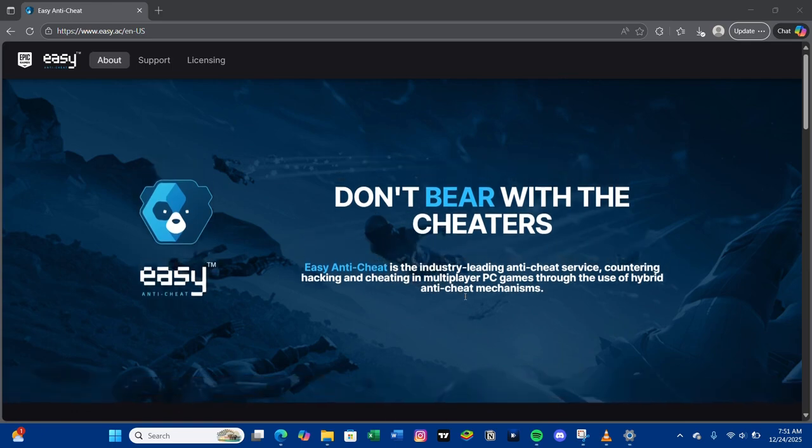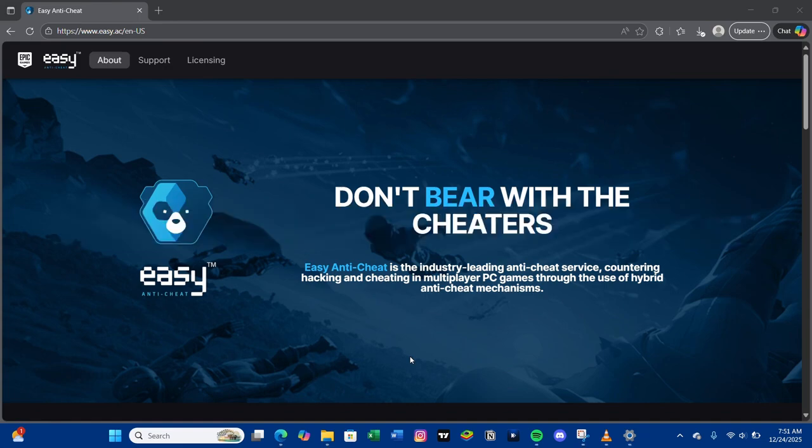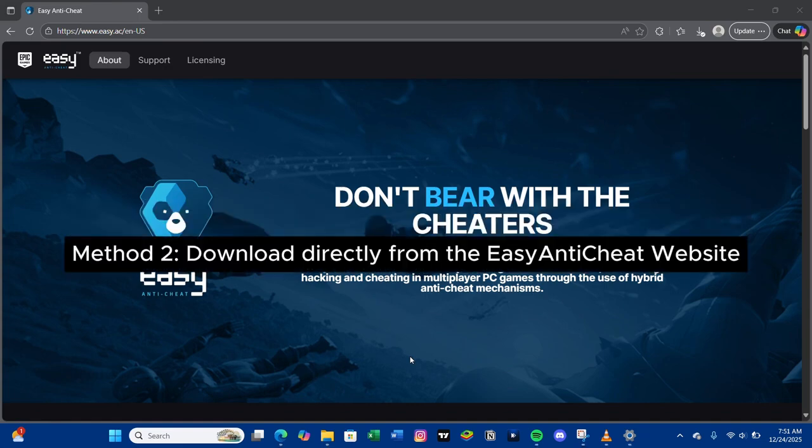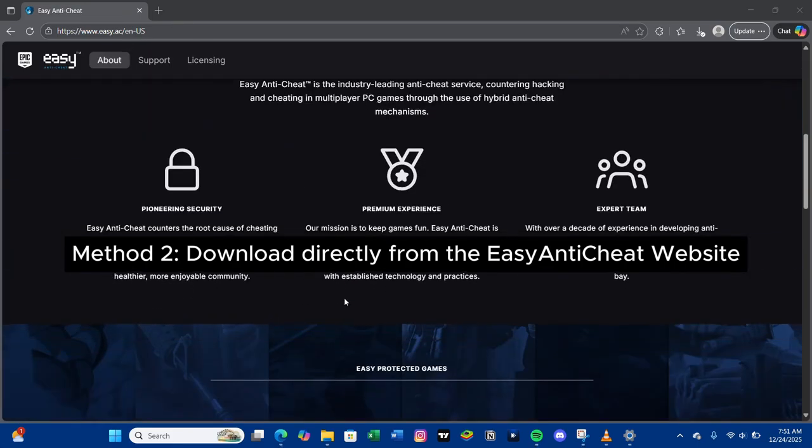So first, simply navigate to the game's installation folder and look for Easy Anti-Cheat _setup.exe. And if it's not there, you can then download it from the official Easy Anti-Cheat website. And from there, you can then run the setup file, select the game from the drop-down menu if needed, and click install. So the process may only take a minute or two.